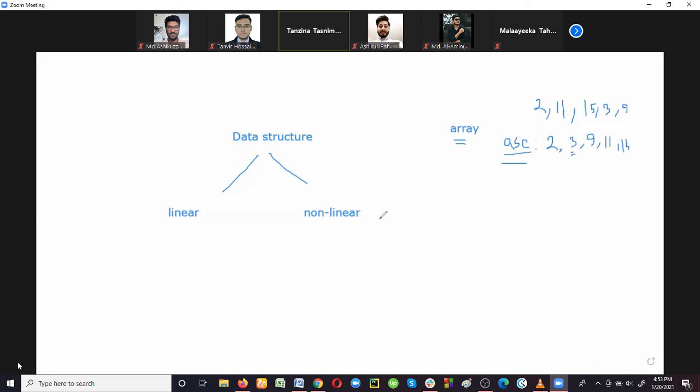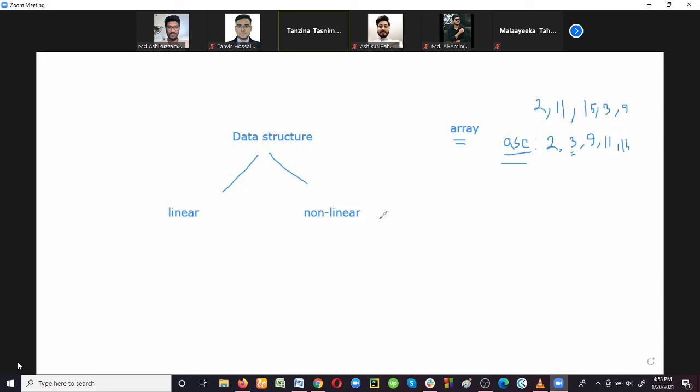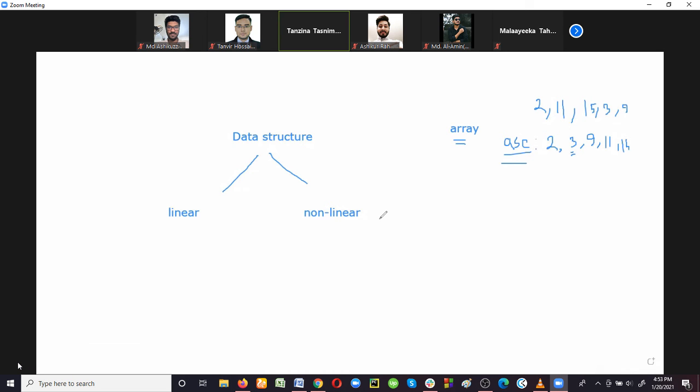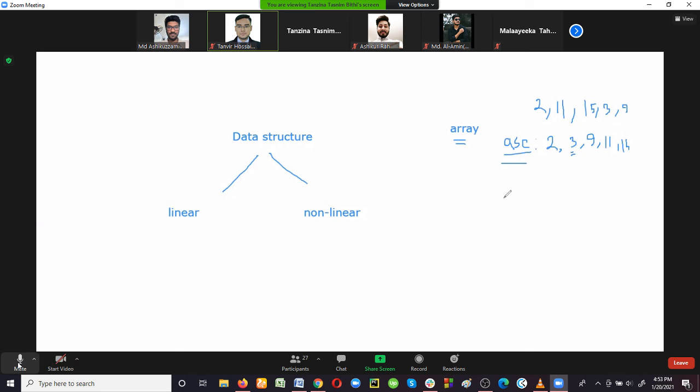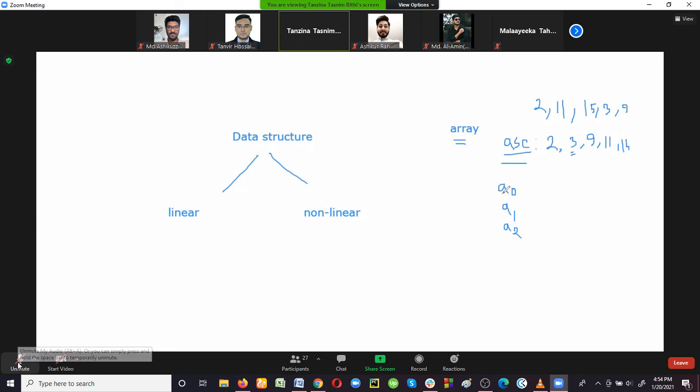So now how can we define linear data structure and non-linear data structure? One is linear and another is non-linear. Linear means that when some data items are stored in a data structure, there should be a sequence, a linear relationship between the data items. Just think about an array. In an array, we are storing the data items using the index in ascending way, right? So look at this, there is a relationship between these data elements. But in non-linear data structure, we don't need to follow this specific rule.